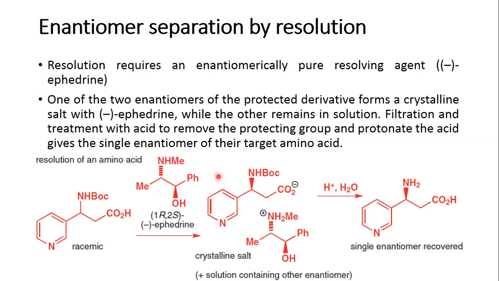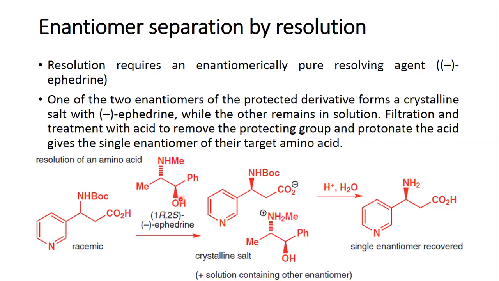For either salt formation or diastereomer derivative formation, you require an enantiomerically pure resolving agent. Let us look at an example with a racemic mixture of this amino acid. The resolving agent in this case is the levorotatory ephedrine, that is 1R,2S ephedrine.